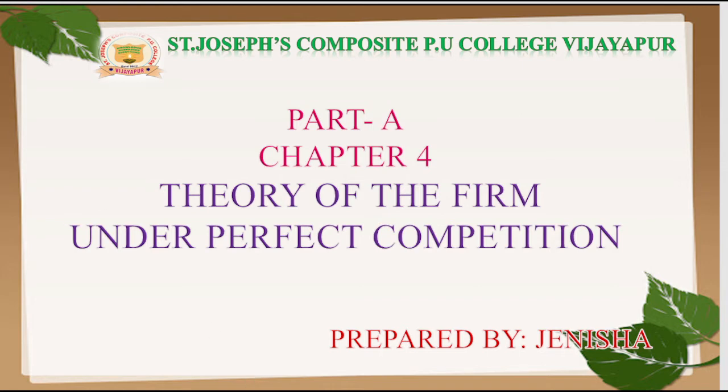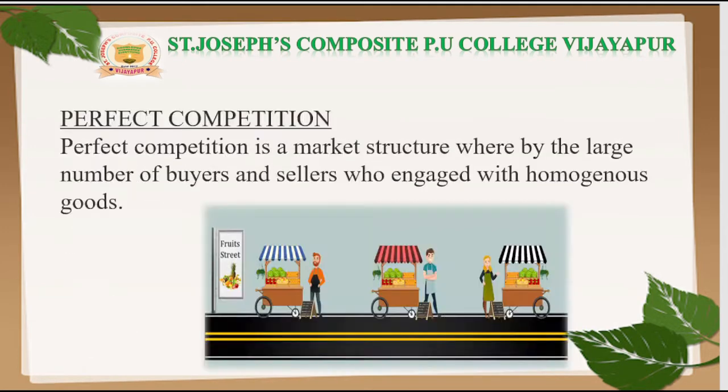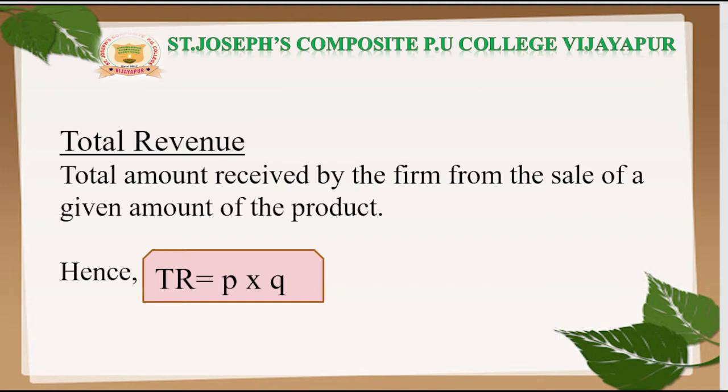In the last class, we discussed a few concepts regarding the perfectly competitive market. We completed the concept of total revenue. You came to know the meaning of total revenue and how to find the total revenue, or TR.